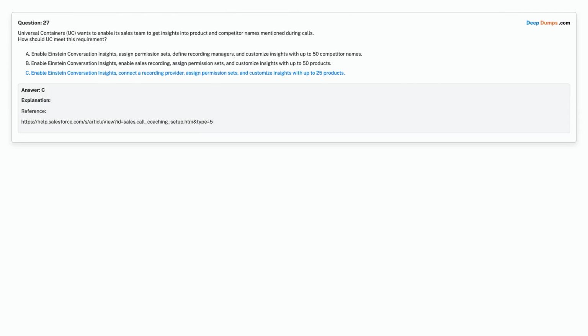Correct answer is option C. Enable Einstein Conversation Insights, connect a recording provider, assign permission sets, and customize insights with up to 25 products.